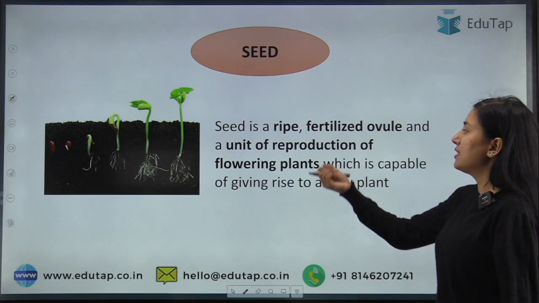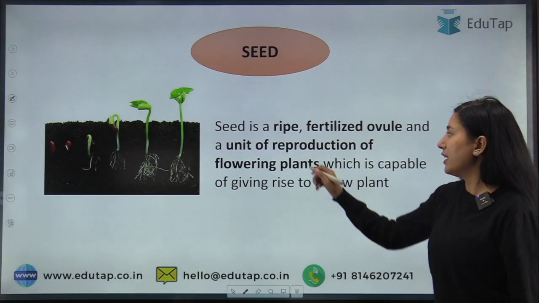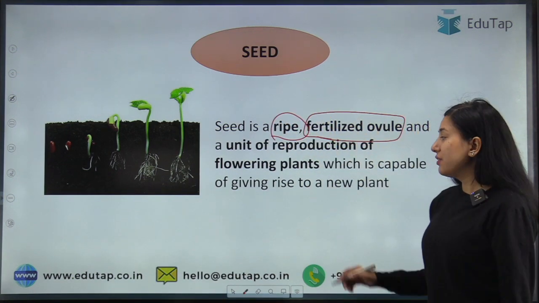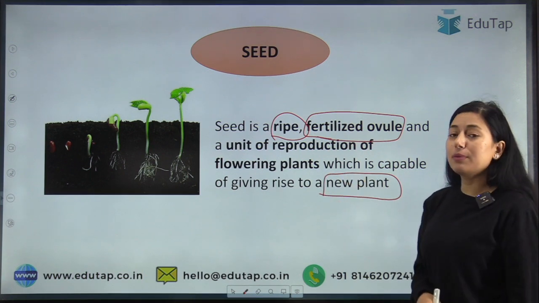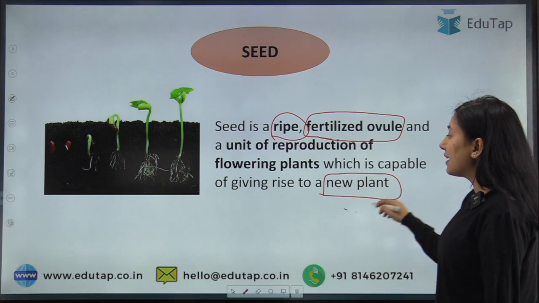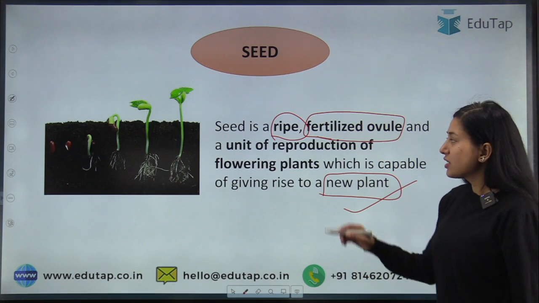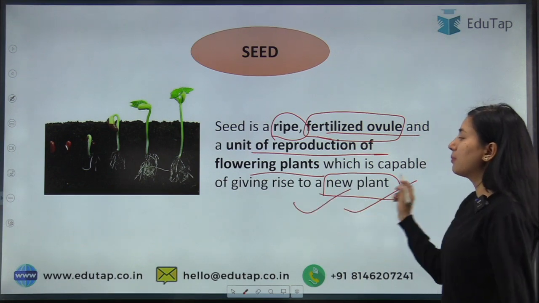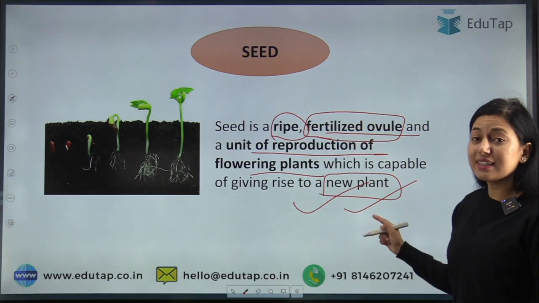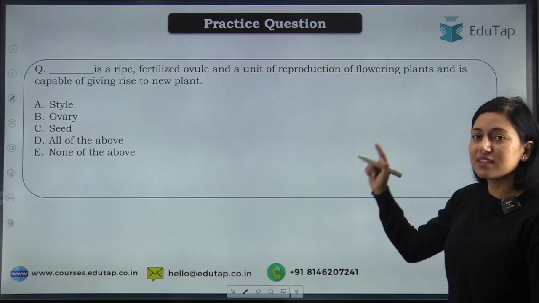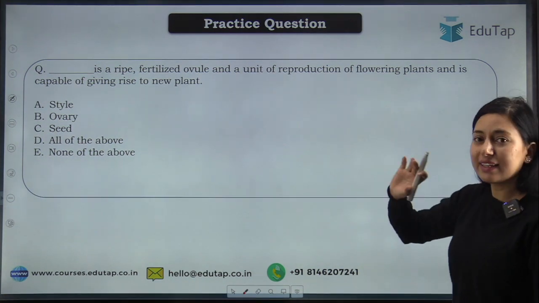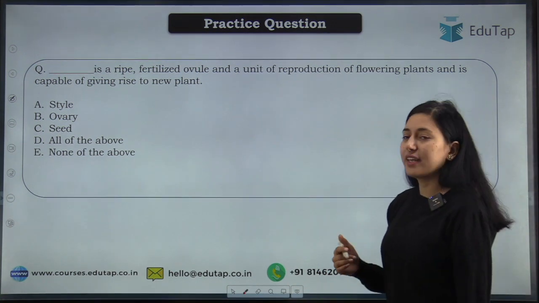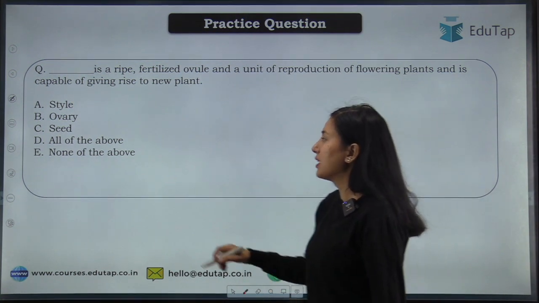Basically, students, a seed is a ripe fertilized ovule which is capable of giving rise to a new plant. That is the definition of seed. The seed is a ripe fertilized ovule, the unit of reproduction of a flowering plant, which is capable of giving rise to a new plant. This is what has been asked in this question, so the answer will be seed.